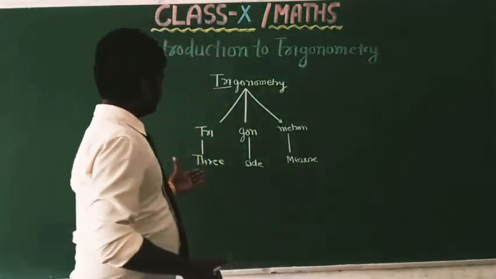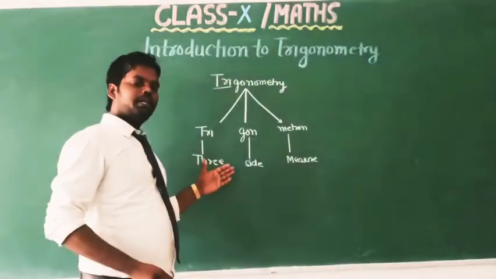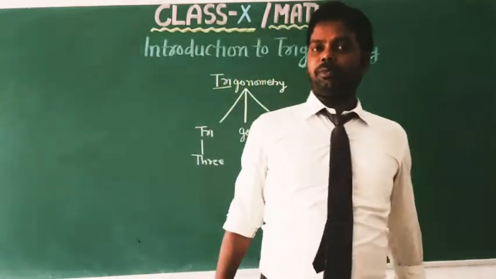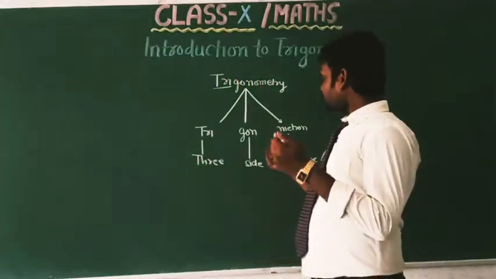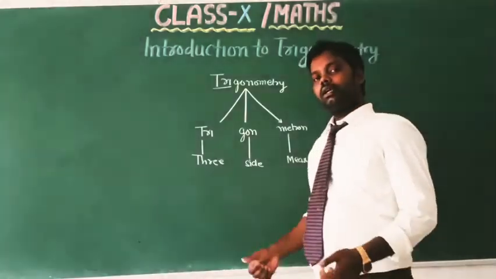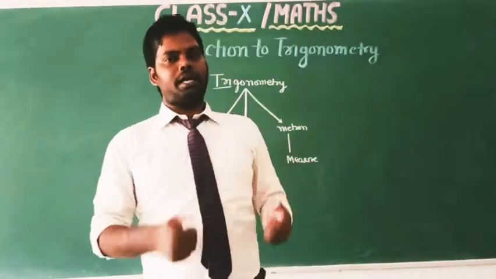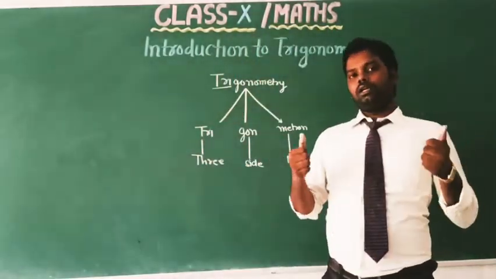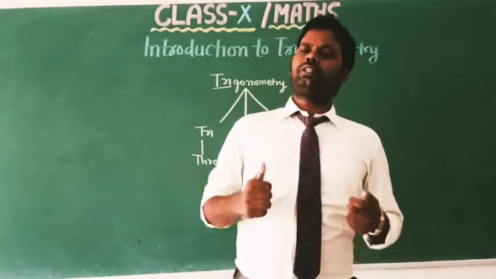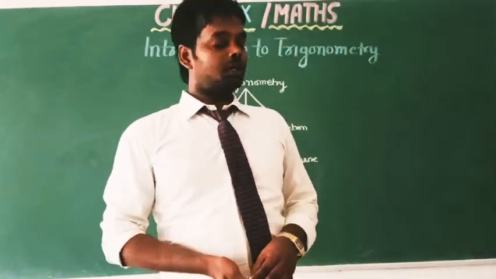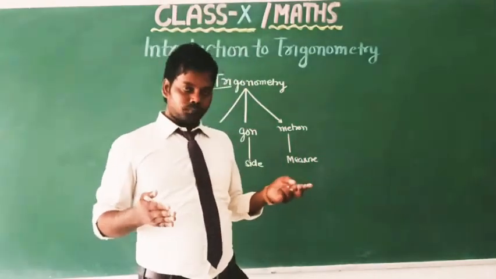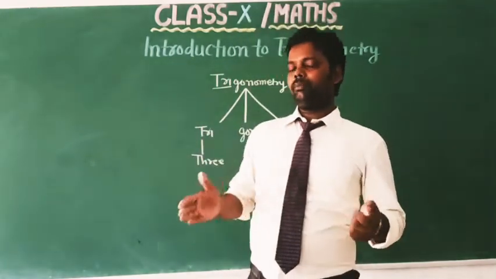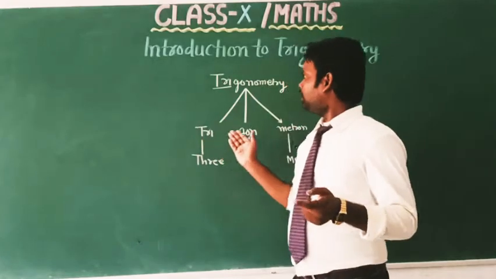So from this it is clear that trigonometry is basically the relationship between the three sides of a triangle, that is, the relationship between the measurement of the sides and the angles. All the above distances in the examples can be found with the help of trigonometry.